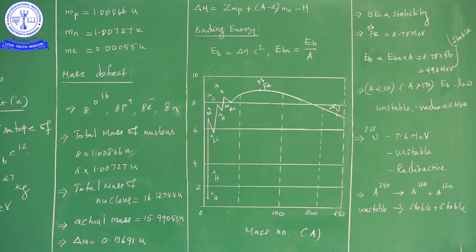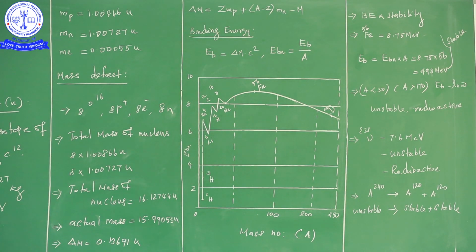Here we have the graph. On the x-axis we have the mass number, A. The y-axis is the binding energy per nucleon. So from this graph, on the x-axis we have the mass number, and on the y-axis we have the binding energy per nucleon.